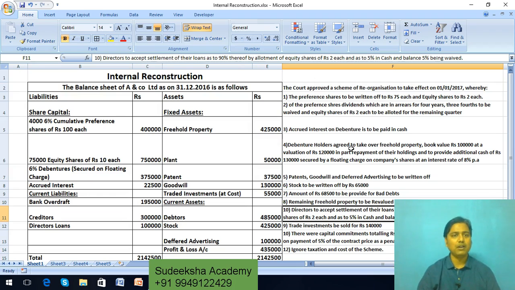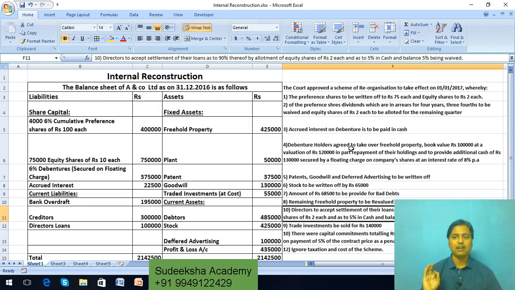Today we are going to learn about internal reconstruction. Internal reconstruction deals with loss-making companies. When a company is running into losses continuously over a number of years, it is left with three options. First option, either it has to shut down its operations. We call it the liquidation of a company. Second option, the company has to be sold to any other company. We call it merging of companies or amalgamation of companies, external reconstruction. And the third option is the company's assets and liabilities have to be restated at a fair value, which is